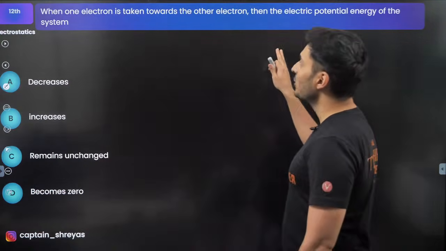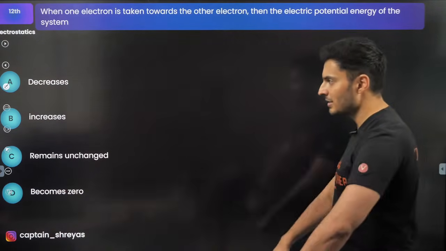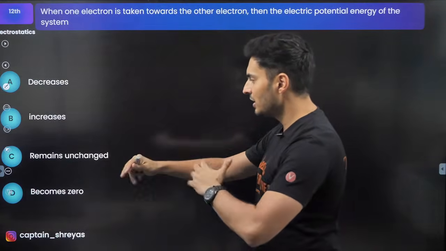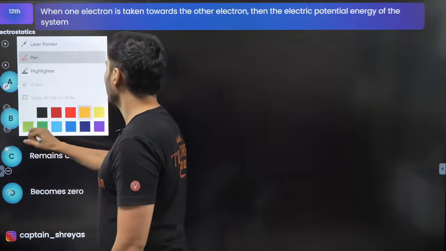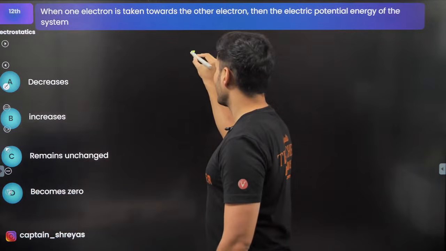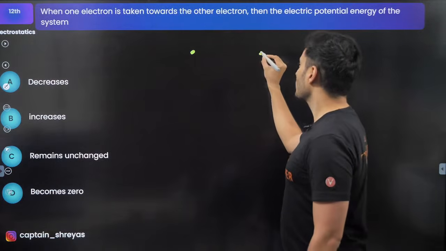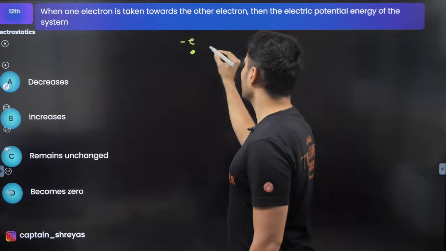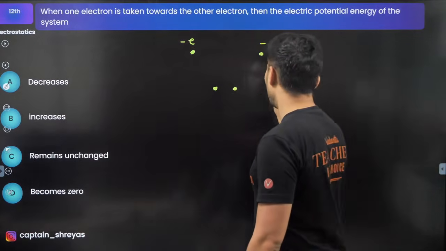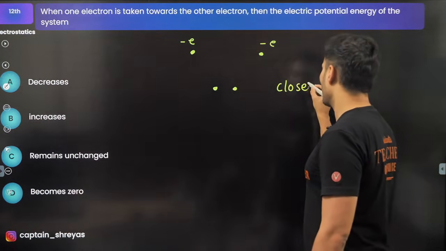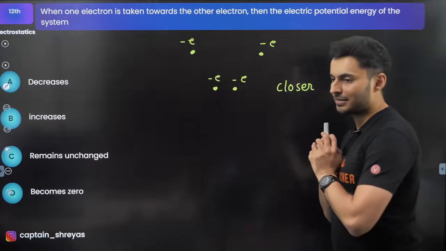When one electron is moving towards the other electron, then the electric potential energy of the system decreases, increases, remains unchanged, becomes zero. Beautiful question. A lot of people get confused because it's an electron, especially with negative charges, people make some silly mistakes. So if I have one electron here, another electron here, and after some time I bring them closer, what do you think will happen? Will their potential energy increase or will it decrease?